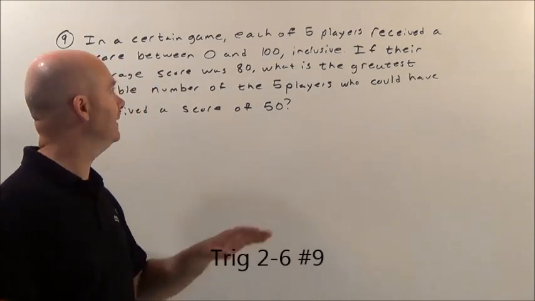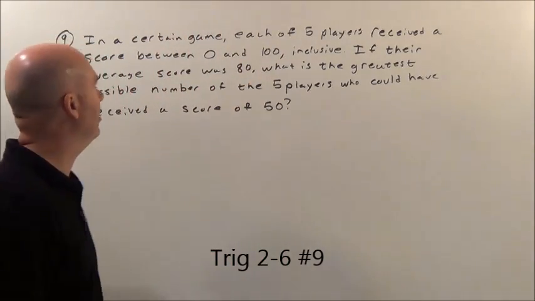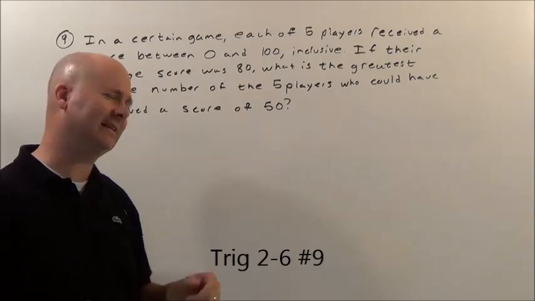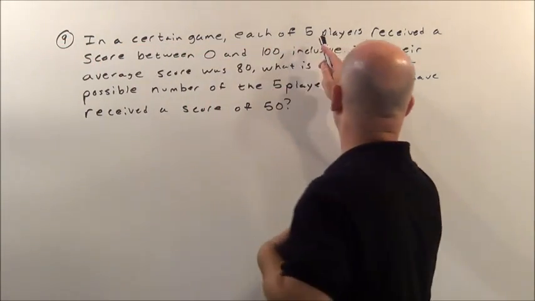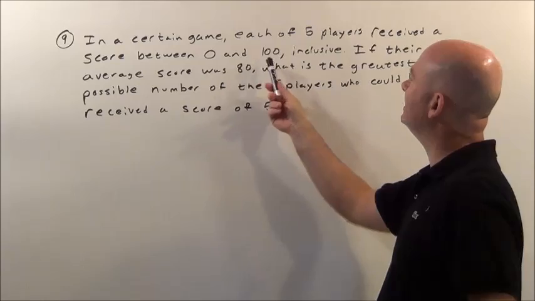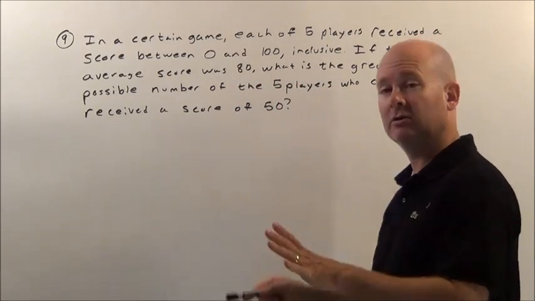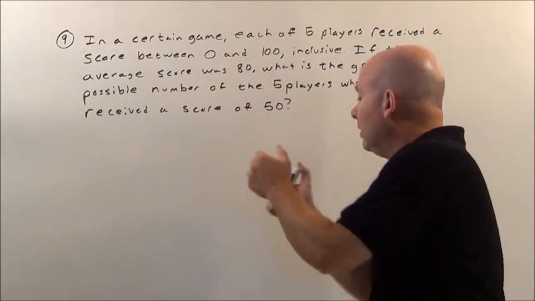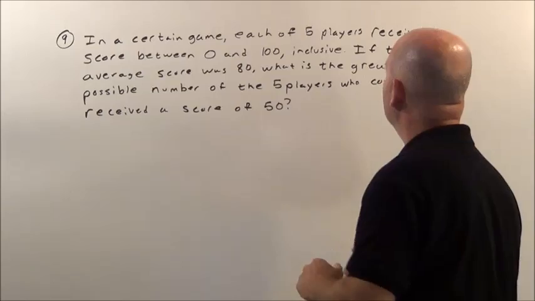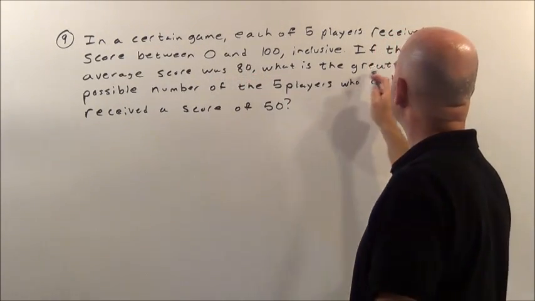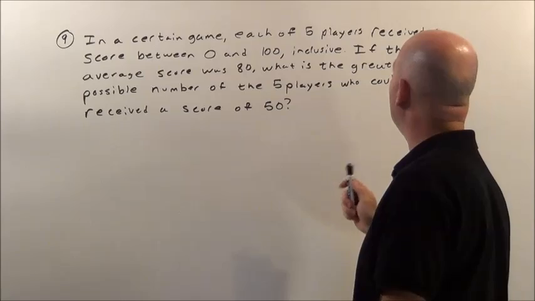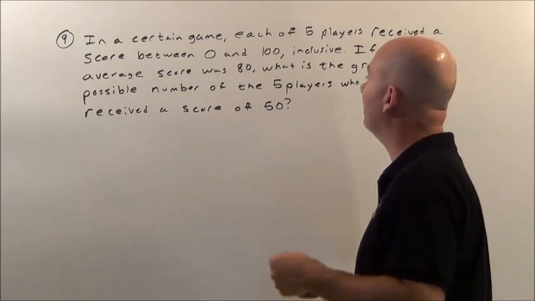Alright, we got problem 9 here. That's a nice, long problem. It's an SAT problem. It says, in a certain game, each of 5 players received a score between 0 and 100, inclusive. Now, inclusive means they could have gotten a 0, they could have gotten 100. If their average score was 80, what is the greatest possible number of the 5 players who could have received a score of 50?